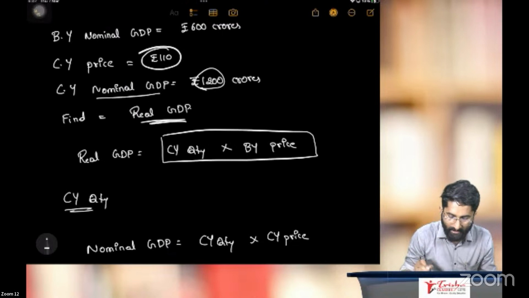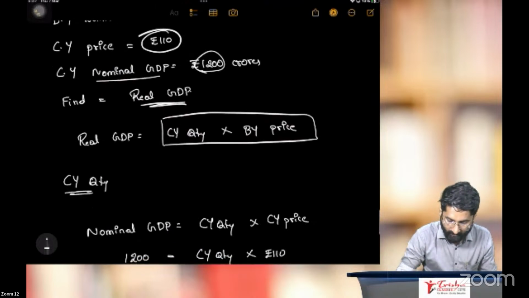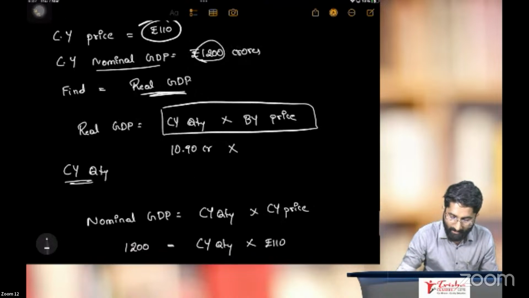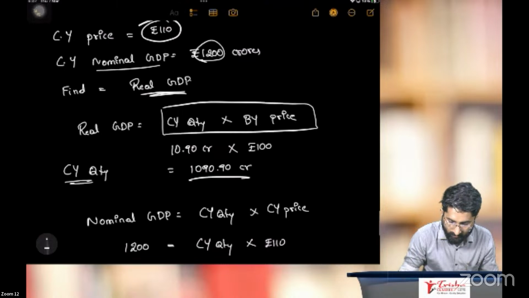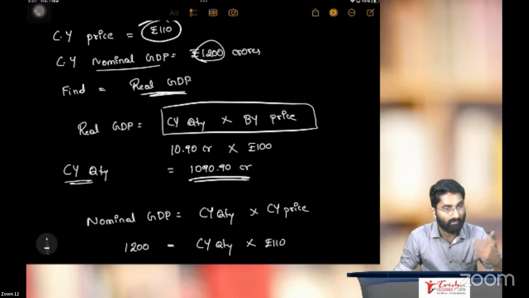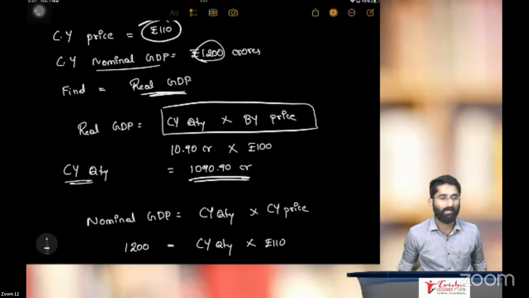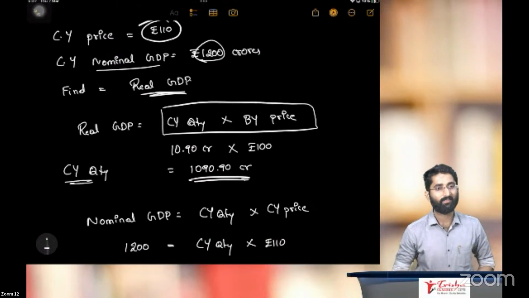Current year quantity multiplied by base year price. I have 10.90 crore as current year quantity, multiplied by base year price, which is given, rupees 100. So if I multiply this with rupees 100, I will get 1090.90 crores. This is the answer. Simple, no? Yes, sir. This is simple, sir.